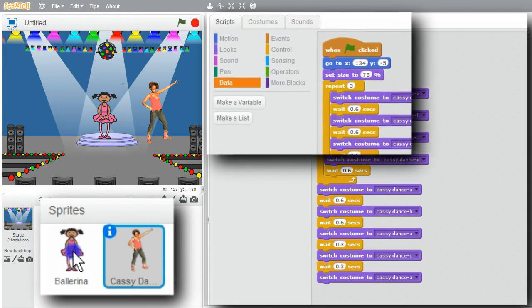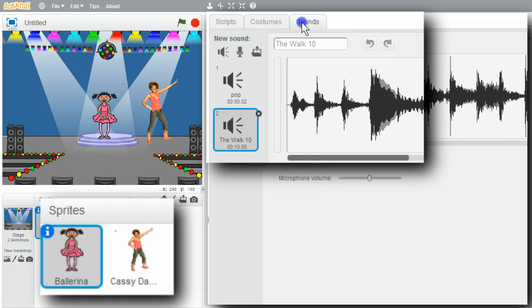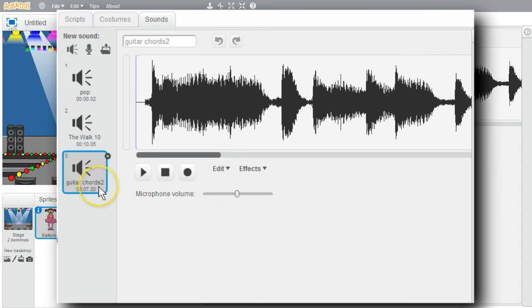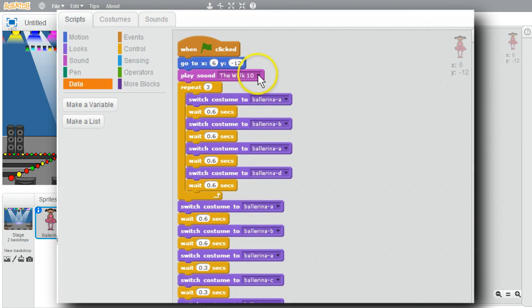The ballerina's playing the sounds. I'll go to Sounds. You can choose a sound from the library. Guitar Chords 2 can work. I'll play it. To use it, I'll select it, click OK. Now Guitar Chords 2 is available for playing. Go back to Scripts. I'll change Play Sound to play Guitar Chords 2. Now you can try this sound and have fun with the program.